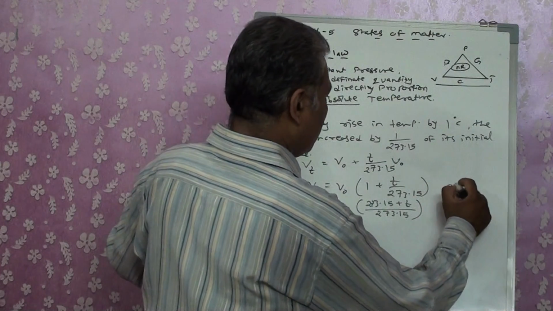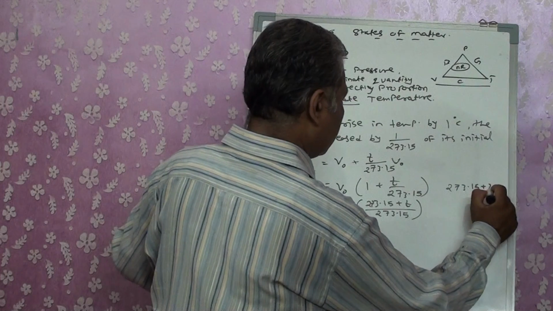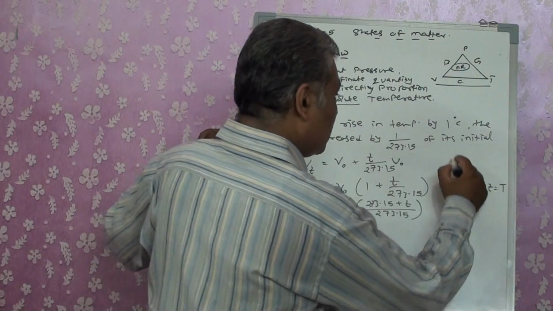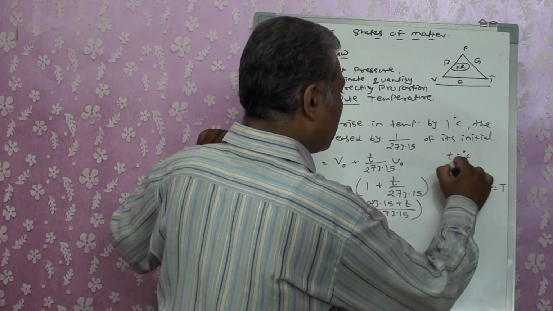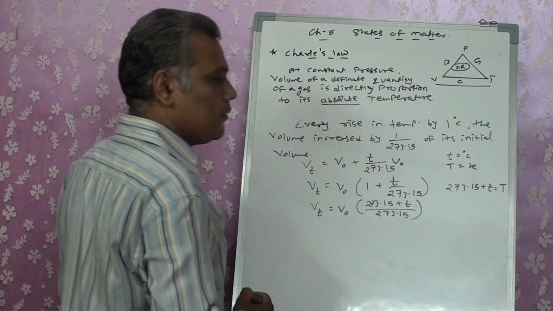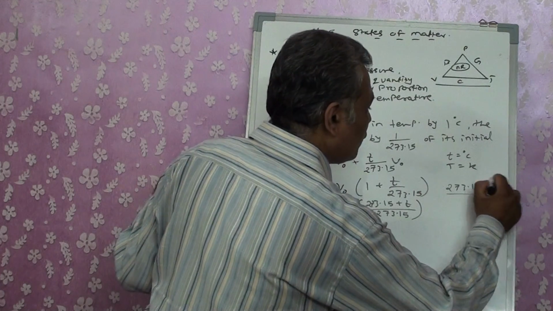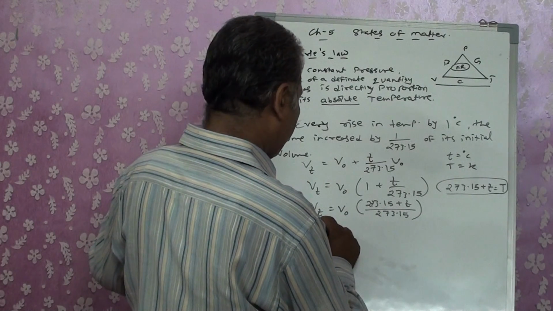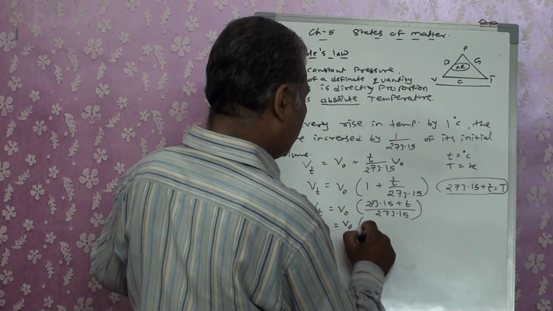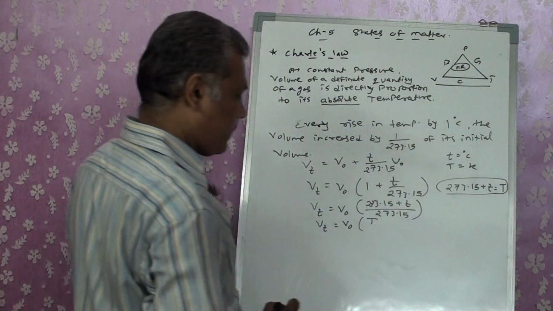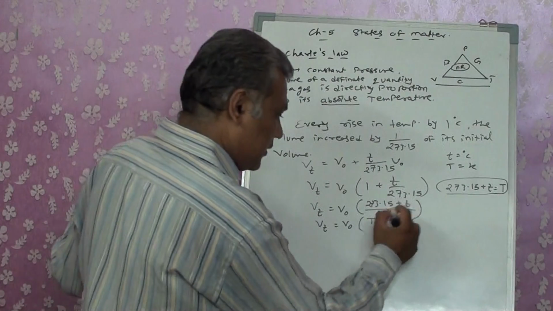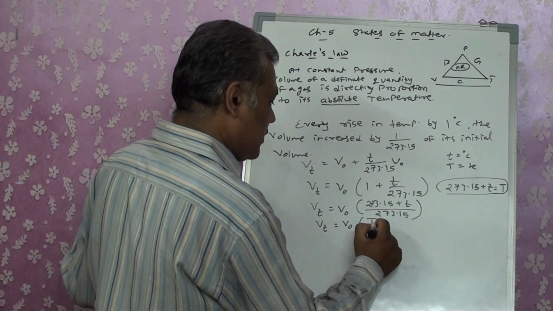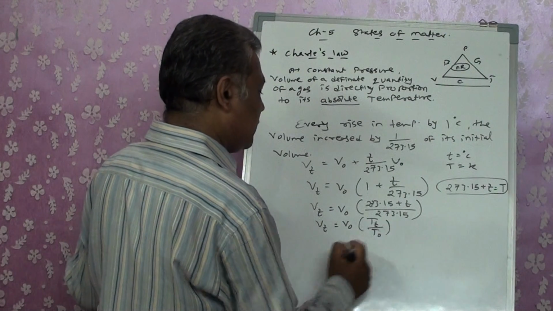Now here, 273.15 plus t, can I say that it's a capital T? Here small t was degrees Celsius, capital T will be in the Kelvin scale. So this one is going to give me Kelvin, right? This one is T0. So we get Vt is equal to V0 T, that is at t degrees Celsius, upon T0.